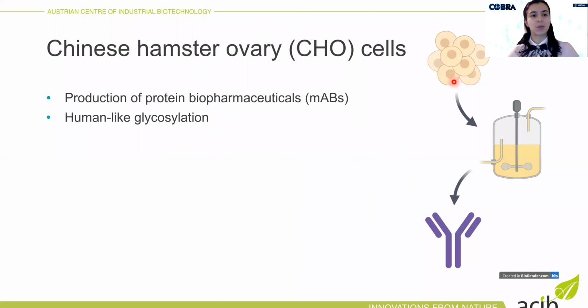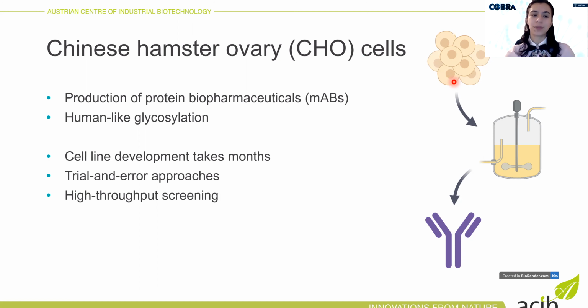So first I'll start with a short introduction about Chinese hamster ovary or CHO cells. These cells are the most popular cell line for the production of protein biopharmaceuticals, especially monoclonal antibodies. And their main advantage is that they can perform human-like post-translational modifications, especially glycosylation, which is very important for the properties of the biopharmaceutical.